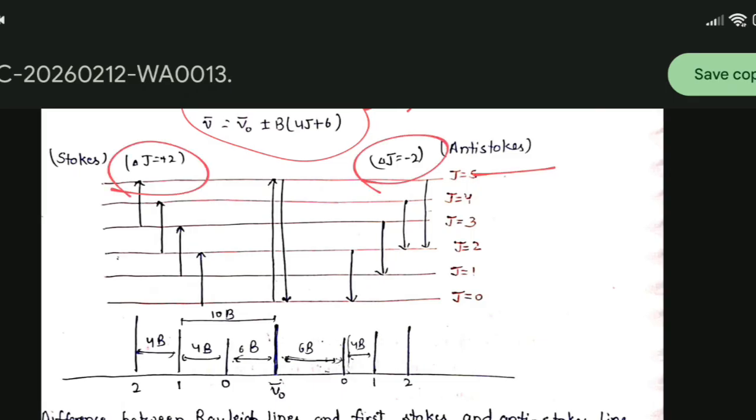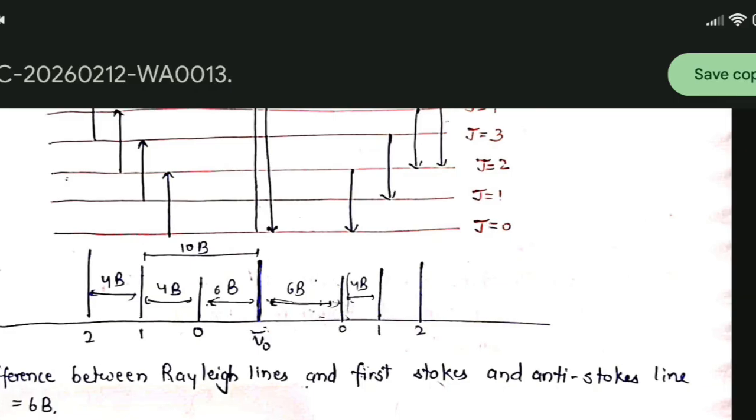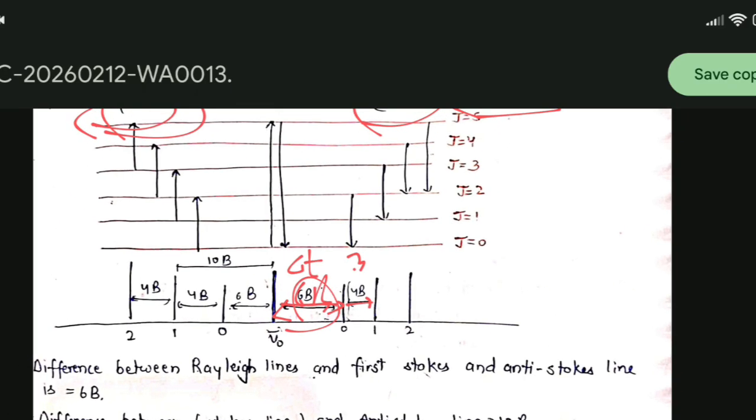This is a graph for Stokes and anti-Stokes lines for delta J plus 2 and delta J minus 2. Here we can see that the first delta E value will be 6B, and the next gap will be 4B. If we are asked what the difference is between the first Rayleigh line and the first Stokes or anti-Stokes line, we can see that it is 6B.